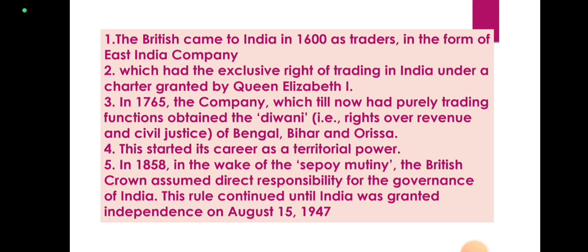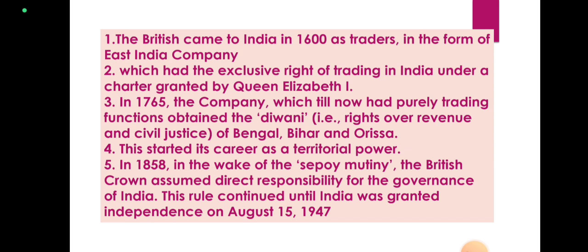British came to India in 1600 as traders in the form of East India Company, which had exclusive right of trading in India under a charter granted by Queen Elizabeth I. The company had a purely trading function. It obtained Diwani in 1765. Diwani means right over revenue and civil justice of Bengal, Bihar, Orissa. They started it as a territorial power.